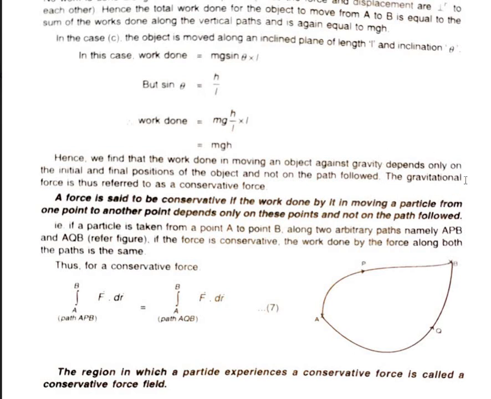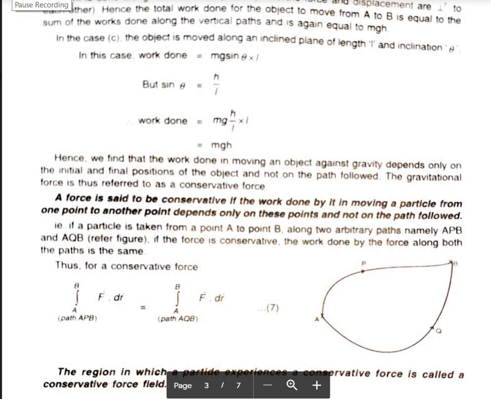Also in the case of a conservative force, the work done is stored in a form of energy, and that type of energy is known as the potential energy. So in a conservative force field, work done is stored as the potential energy of the object.